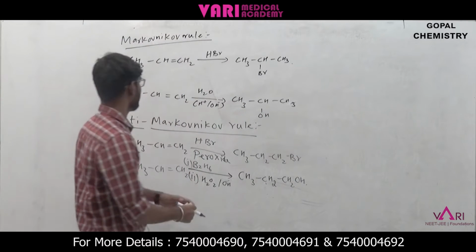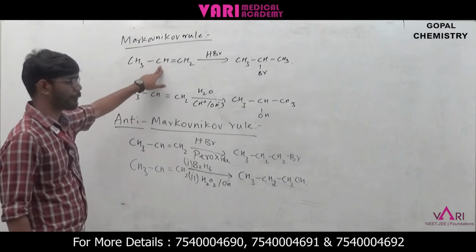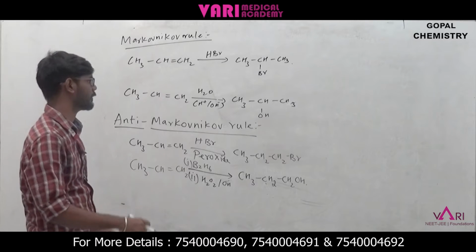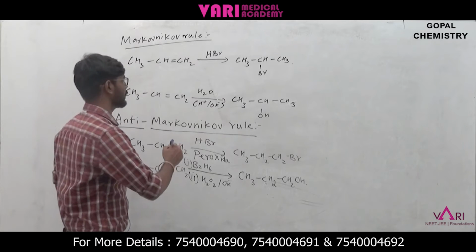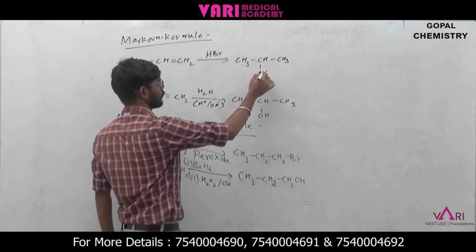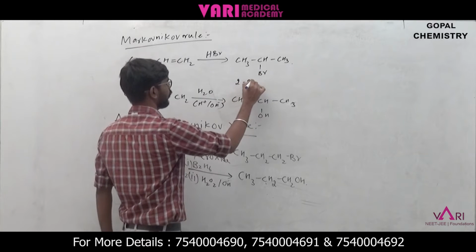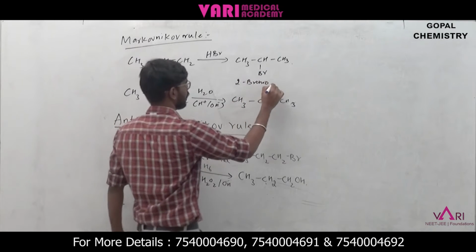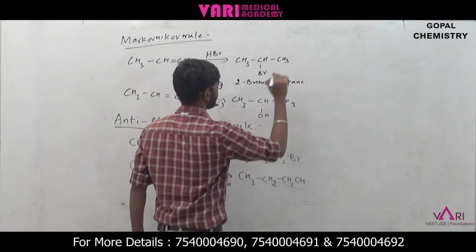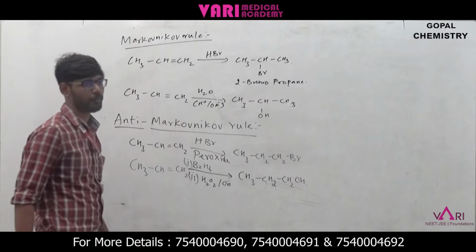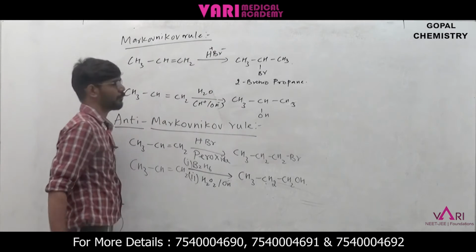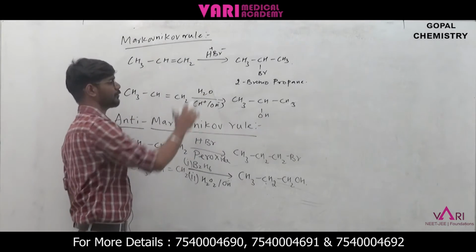So here, one more alkene, propene. Okay, here the reagent is HBr, that is hydrogen bromide. So see, the product is 2-bromopropane, right? The IUPAC name is 2-bromopropane. So here H plus and Br minus, because the Br minus is the nucleophile here.